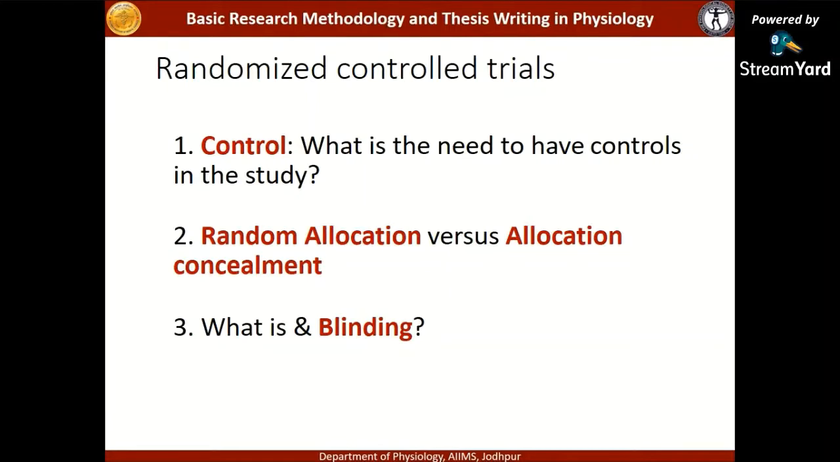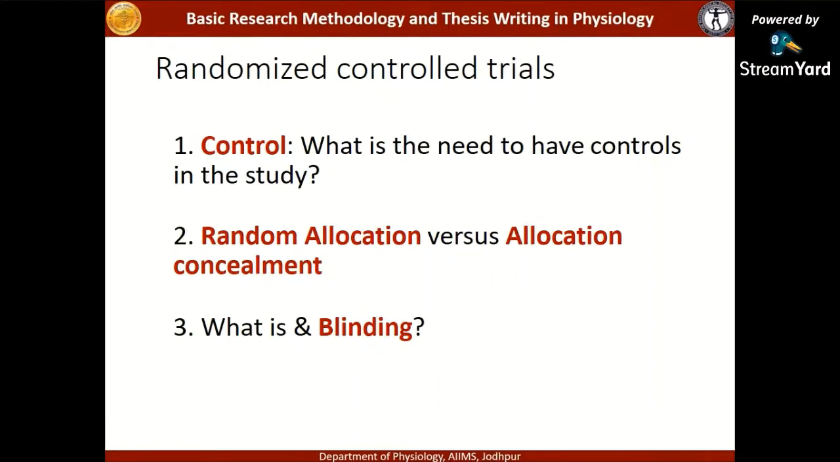I will be briefly talking about them in the context of this webinar. The control. What is the need to have controls in the study? Previously, I said if there is no control, then it becomes a quasi-experimental. So why are the controls so important?